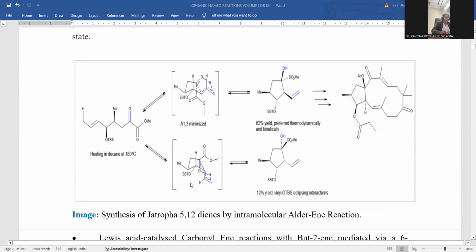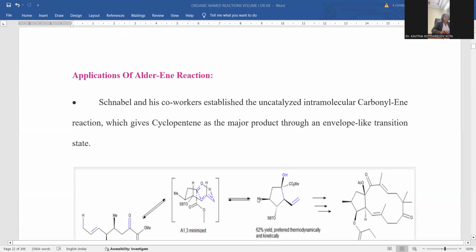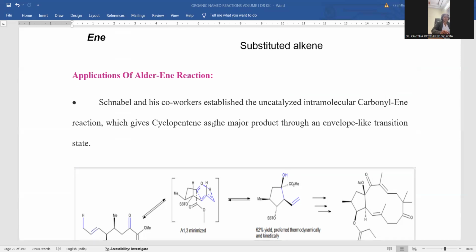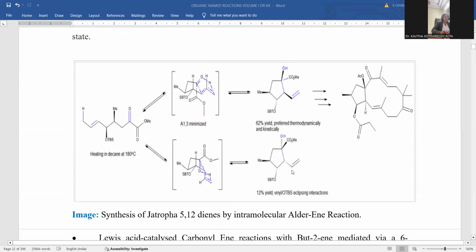An envelope-like transition state takes place, so that a five-membered compound formation occurs here. This is an important application from the perspective of laboratory synthesis in synthetic organic chemistry. So here, Scannable successfully achieved this final product.